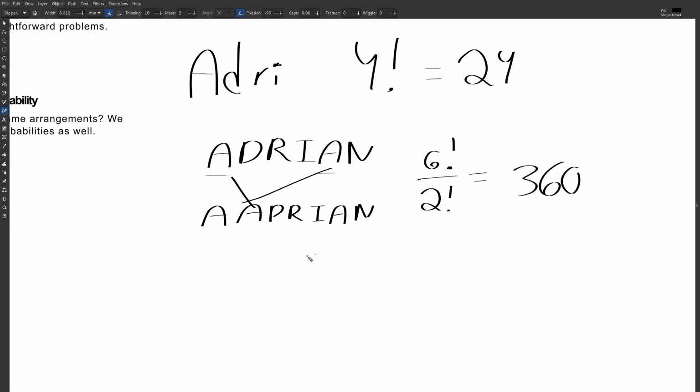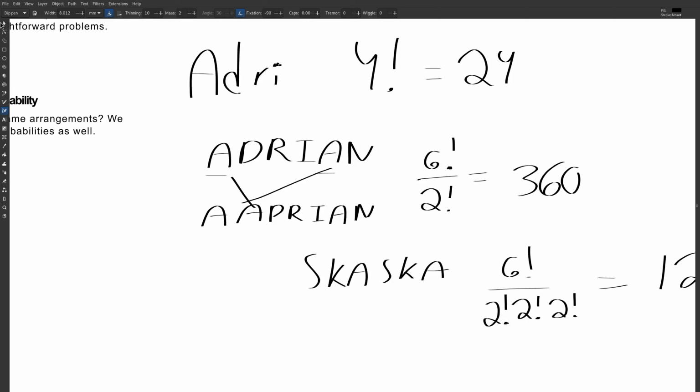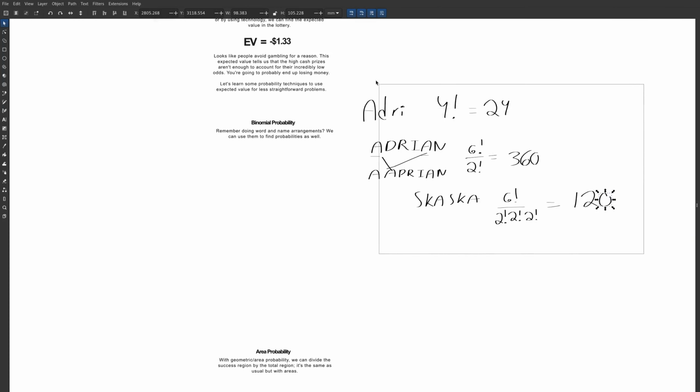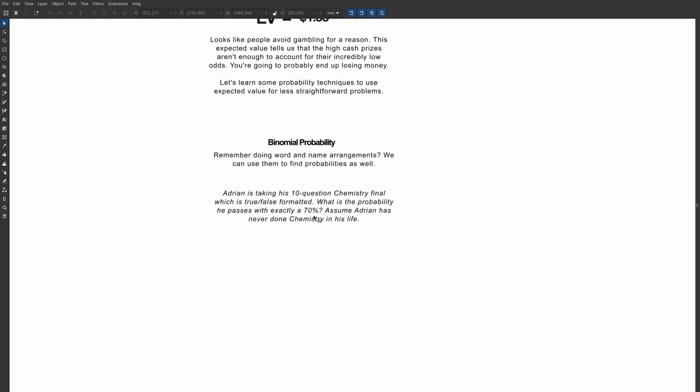And if we have more repeats, like let's say we have ska, I don't know what that means, just a pretty sounding thing. So ska, 6 factorial divided by, there's 2 s's that repeat, so 2 factorial, 2 k's that repeat, so 2 factorial, and 2 a's. So this is 6 factorial divided by 6, which is 5 factorial, so that's 120. 120 ways to spell ska, if you're ever asked that. Okay, so let's see how we can use this to find some probabilities.